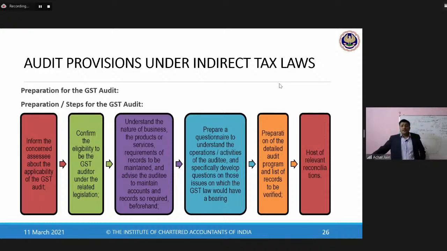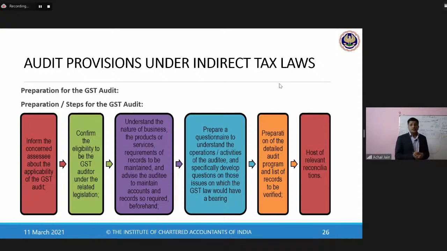Secondly, the pattern in which the management would have carried out their compliances throughout the year. Means they have been very compliant in furnishing their returns. All the returns, etc., have been filed on time. There have been no delays. There have been no penalties, etc. And there have been no inquiries from the GST department in respect of this company. So this will also give the auditor additional comfort as around various audit procedures he would perform.